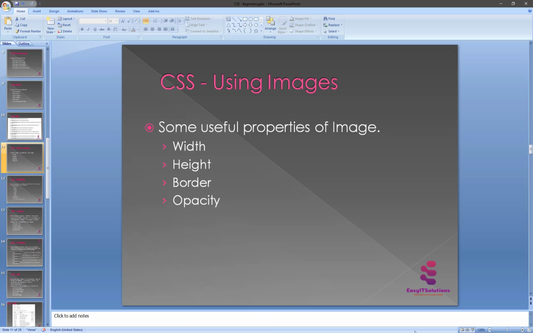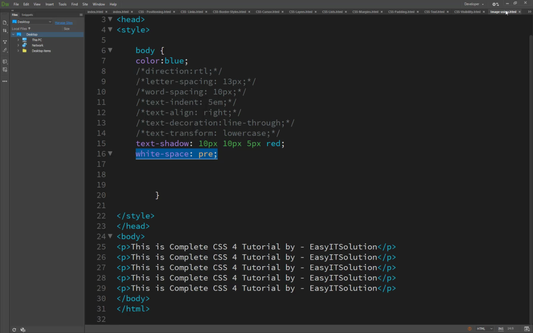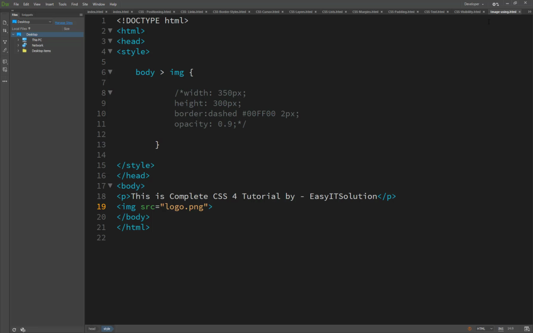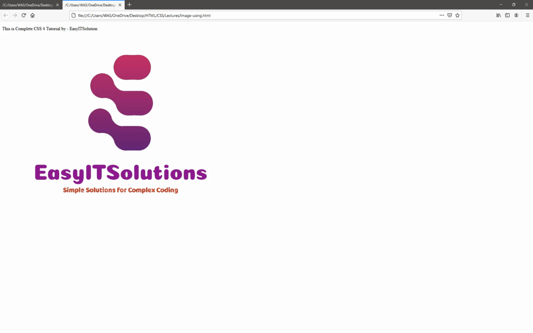So now we take a look at how it looks. We close the CSS text here, and now we are using image, open in browser, and you will see I have set my logo here.